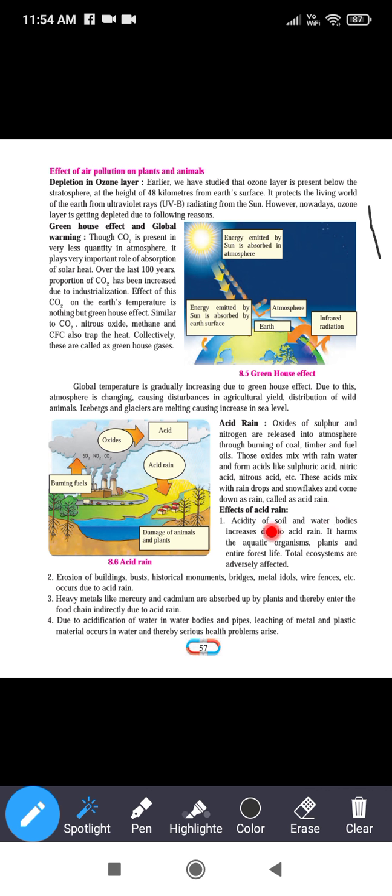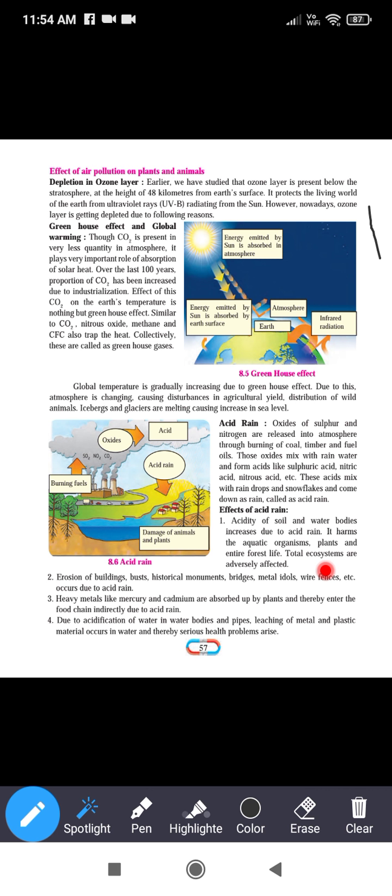Now, the effect of the acid rain. Acidity of the soil and water bodies increases due to the acid rain. It harms the aquatic organisms, plants and entire forest life. Total ecosystems are adversely affected.